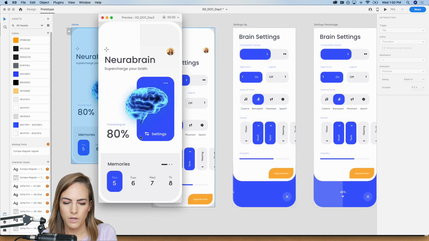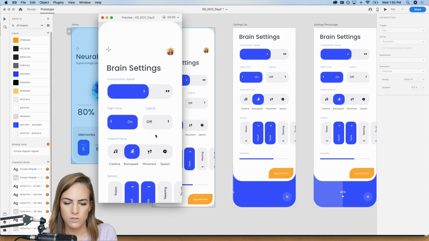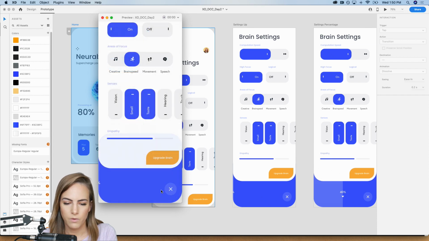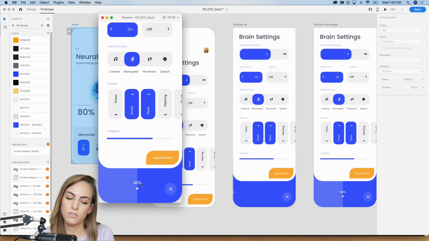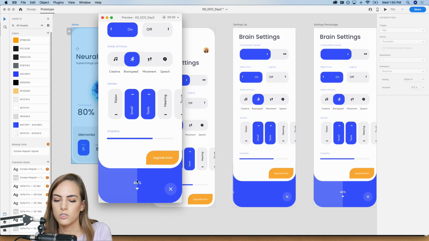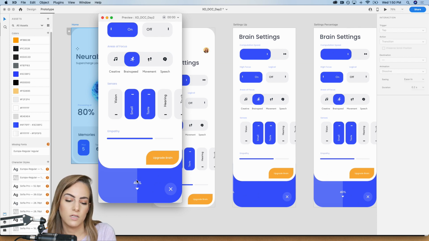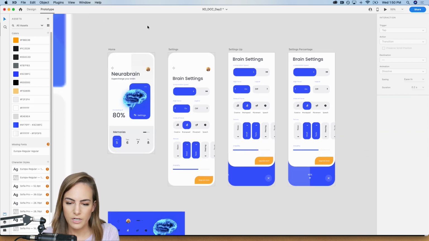Let's do play, settings, scroll down, upgrade brain. Okay, so we wanted it to scroll across, and you could do this. You could actually add the numbers as they're changing while they're scrolling as well. Howard has a great example of how to do that on his letsxd.com tutorial site. So cool. That looks pretty good.